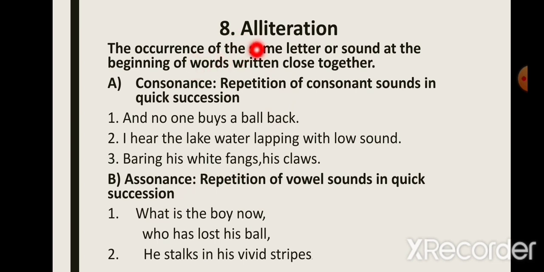The only difference is that in alliteration, usually the sound occurs at the beginning of the words, while in consonance and assonance, this is not the case. The sounds could be repeatedly used in succession, either at the beginning, in the middle, or at the end of the words. So the sounds could be repeated anywhere in the word.